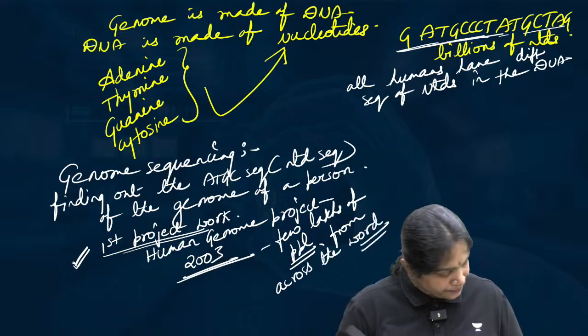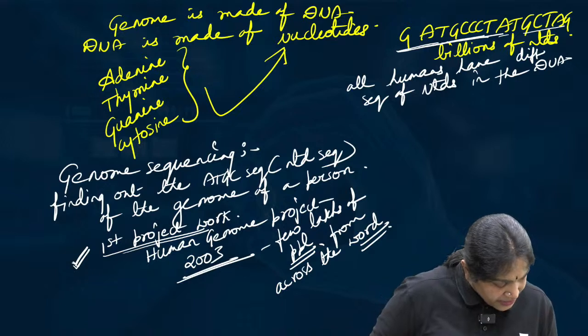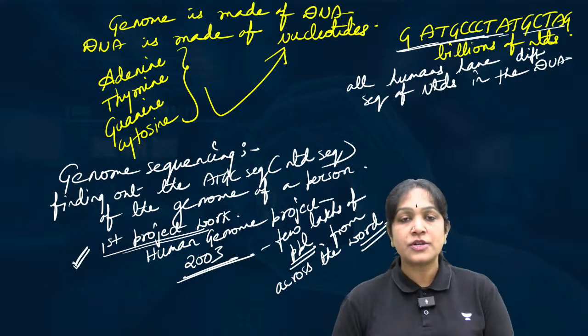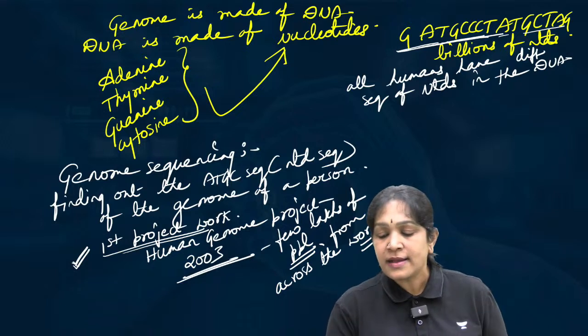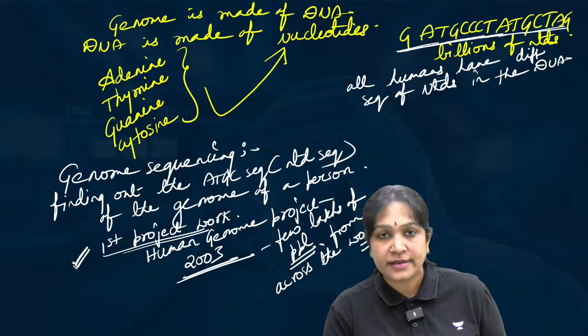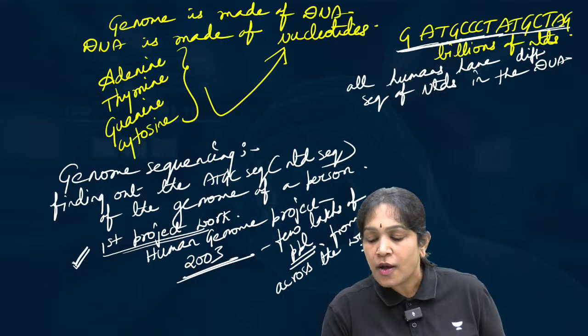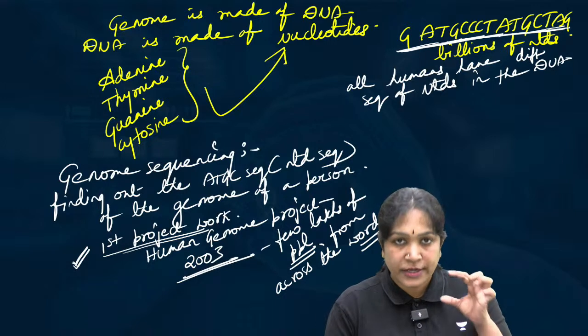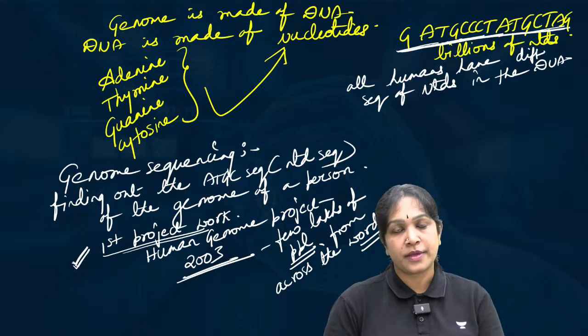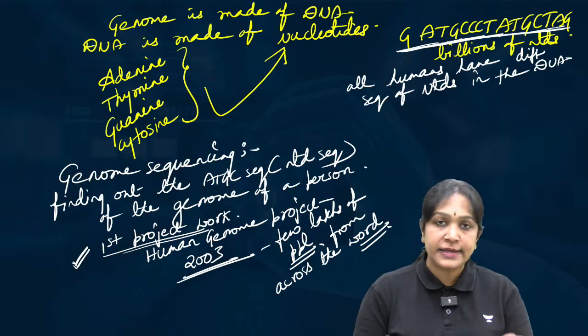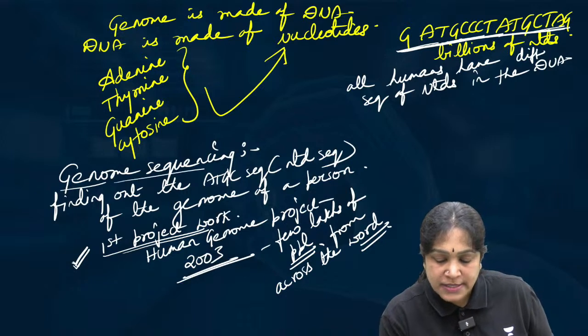Yes, Lalita Prasad, genome sequencing means finding out the sequence of letters, finding out the order of the letters, in which order the nucleotides are placed in my genome. That mechanism, finding it out, is called genome sequencing.